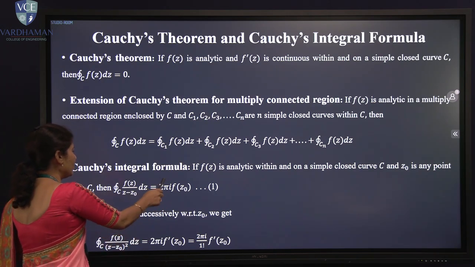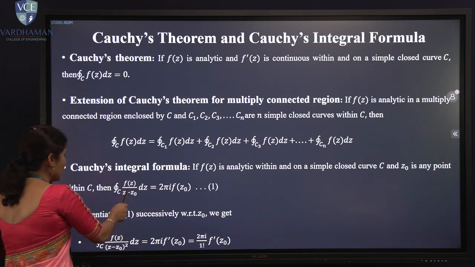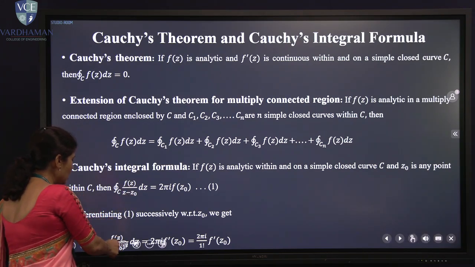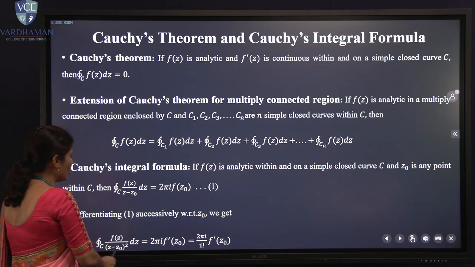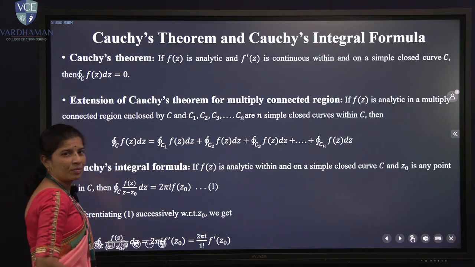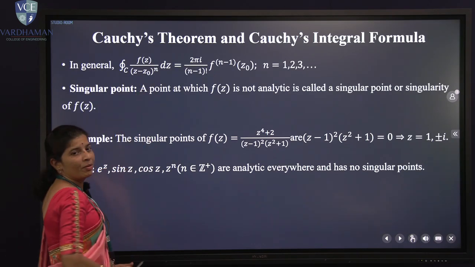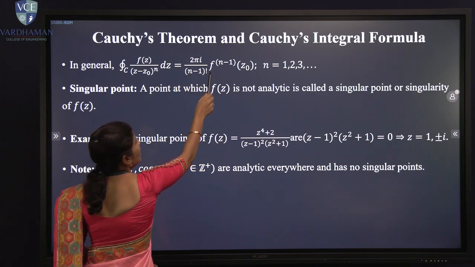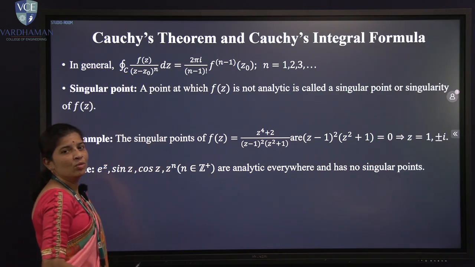And if we differentiate equation 1 with respect to z0, the derivative of 1 upon x is minus 1 upon x square. Here we get the contour integral over C of f of z upon z minus z0 whole square dz is equal to 2 pi i into f dash of z0. Now in general, the contour integral over C of f of z upon z minus z0 whole power n dz is equal to 2 pi i upon n minus 1 factorial into f power n minus 1 of z0, where n is 1, 2, and so on.